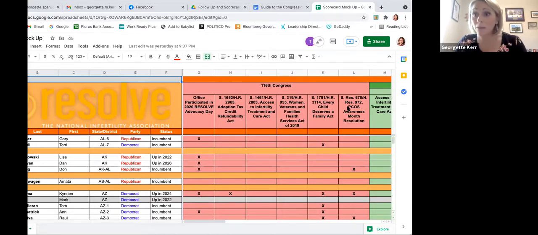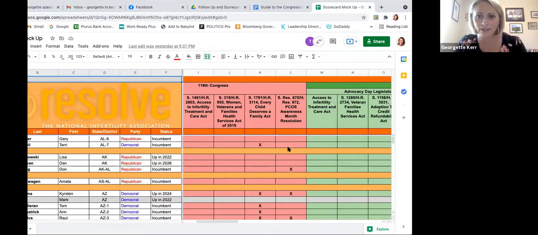Some of them are repeat bills that were reintroduced from last year. So if you're going into an office with a member, some of these bills are newer, some are even yet to be introduced. It would be great to say, hey, your boss co-sponsored the Access to Fertility Treatment and Care Act in the 116th Congress. Can we count on his support again this year? So you will have all of that data to help build those talking points for your meeting.